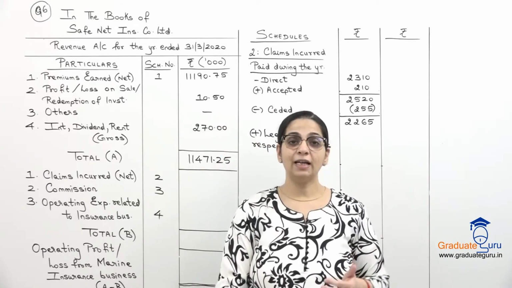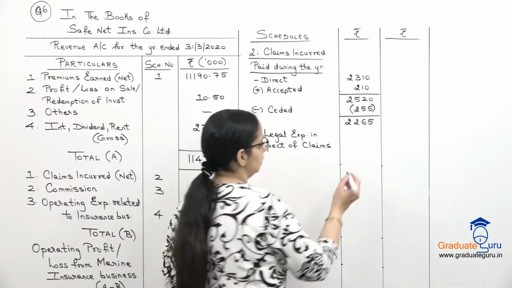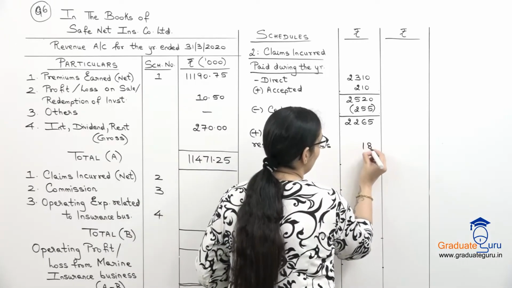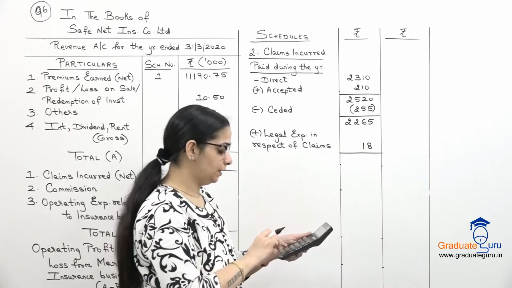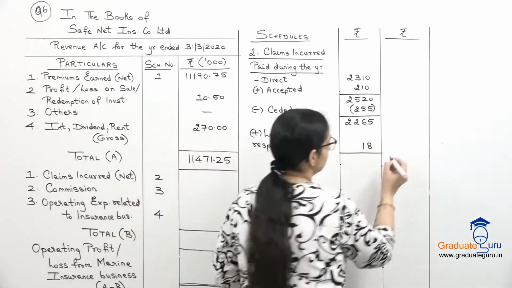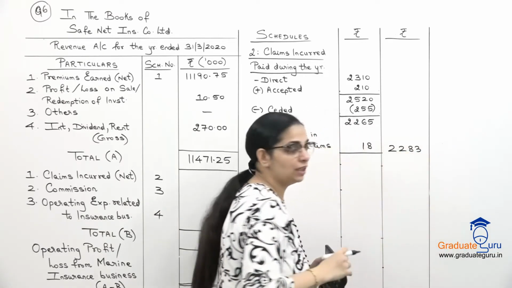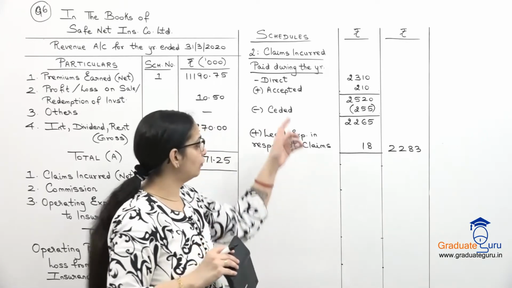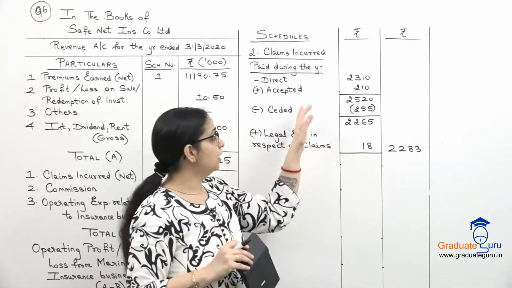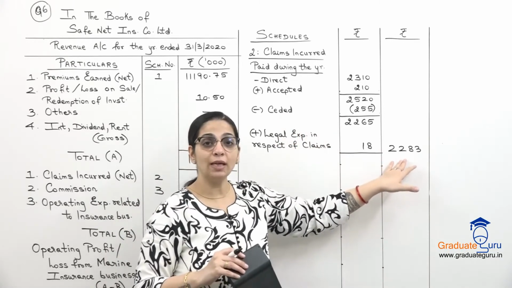They have said legal expenses include 18,000 in respect of claims. So I will add 18 to this. Now let us take the total outside. We get 2283. So this is the net amount paid for claims after adjusting the ceded insurance. This is the amount that we have actually paid.